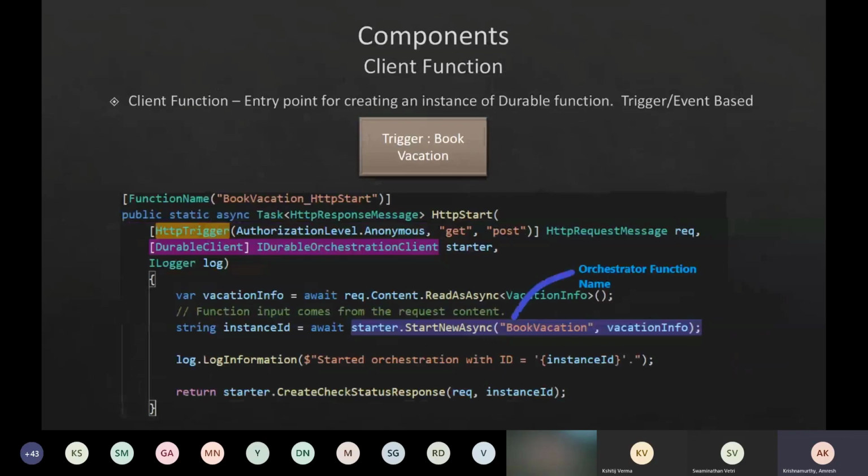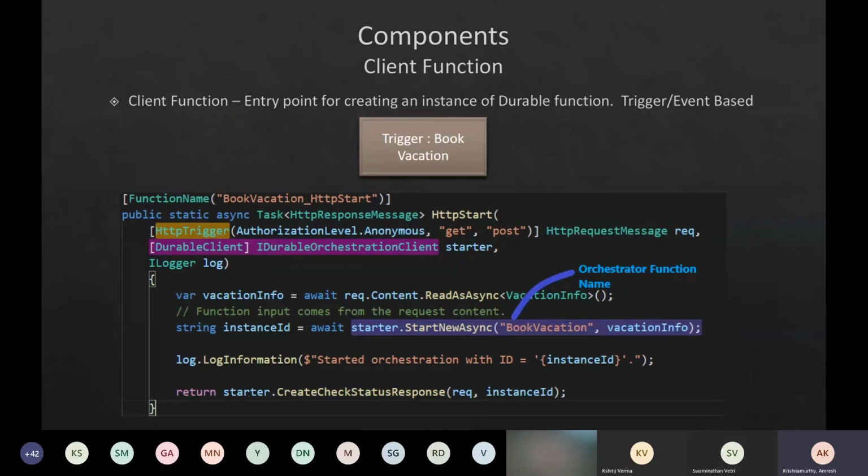For example, there is a code snippet there. We are going to have something called an HTTP trigger, and internally it is going to have something called durable client as a binding attribute. This durable client binding attribute is going to call the orchestrator function. Basically, this is a starting point from where you can begin the orchestration, right?